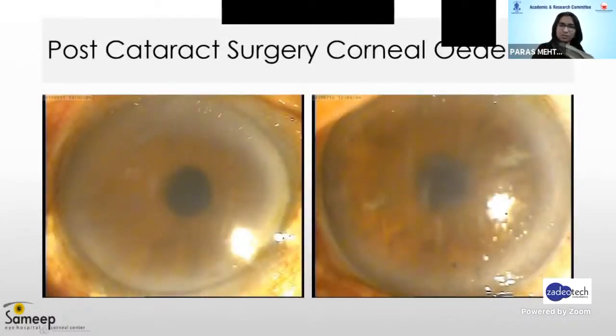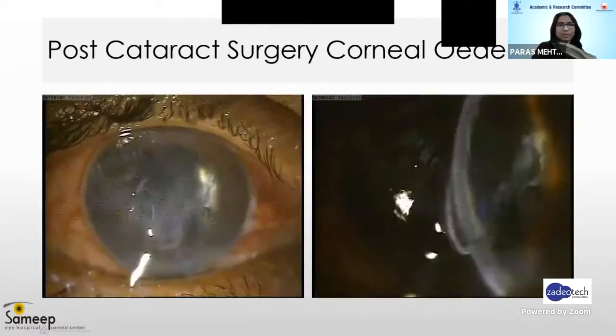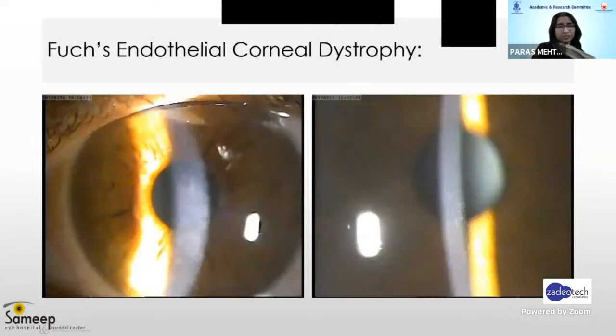These are just clinical pictures of corneal edema post-cataract surgery. Sometimes the damage to the endothelium is much more, or sometimes because of the TARS, these patients would develop corneal edema. As you can see here, these are non-recoverable corneal edema and which requires a surgical intervention. Sometimes some of these patients would be highly symptomatic, and many a times that leads to quite inflamed ocular surface. Patients of Fuchs endothelial corneal dystrophy with central corneal edema would be ideal candidates for DSEC.